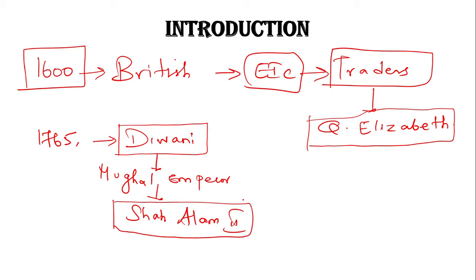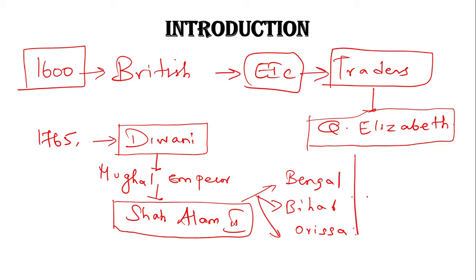He gave the Diwani rights in the region of Bengal, Bihar and Orissa to the East India Company in the year 1765, after the result of the Battle of Buxar.